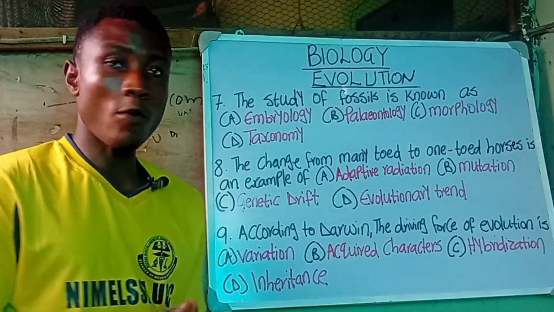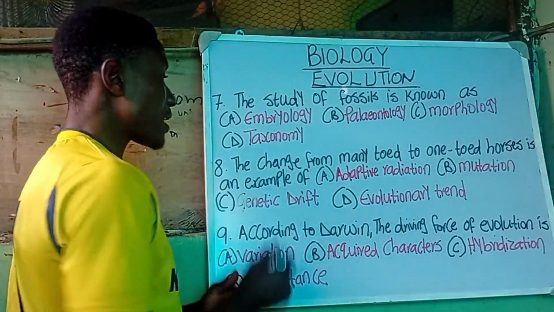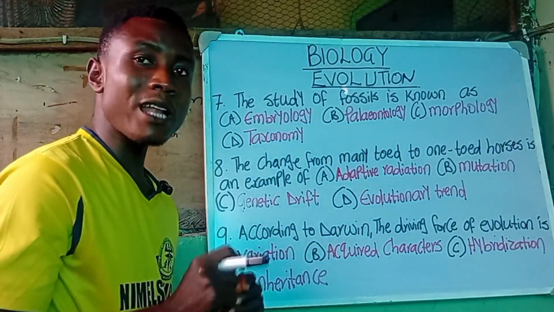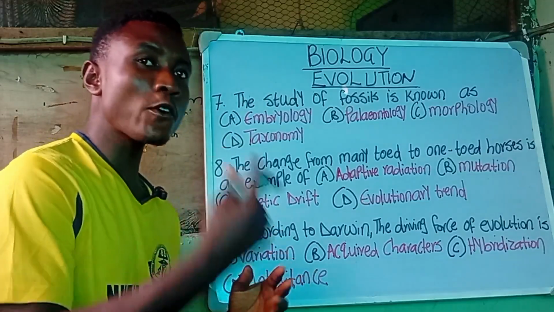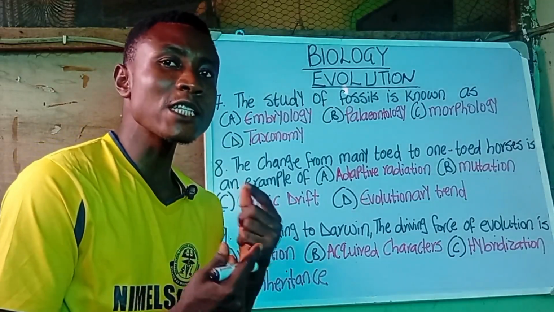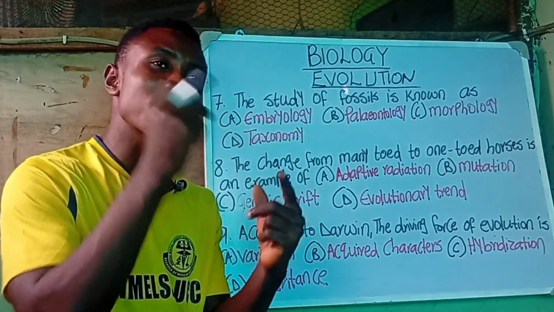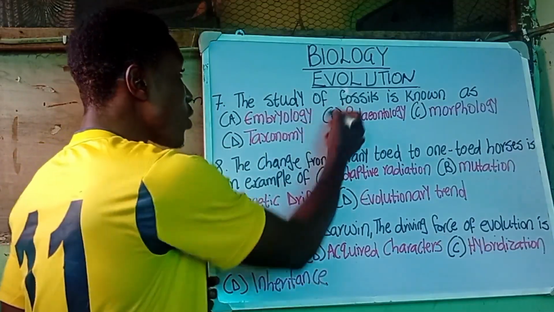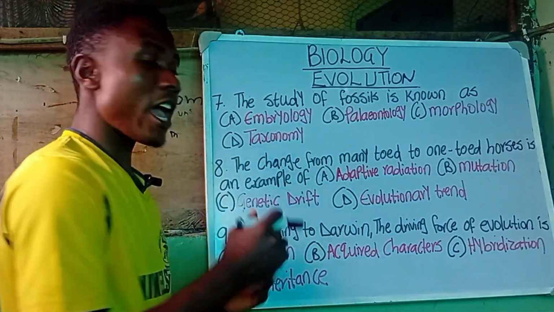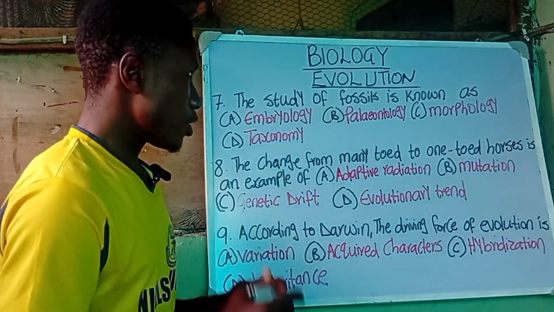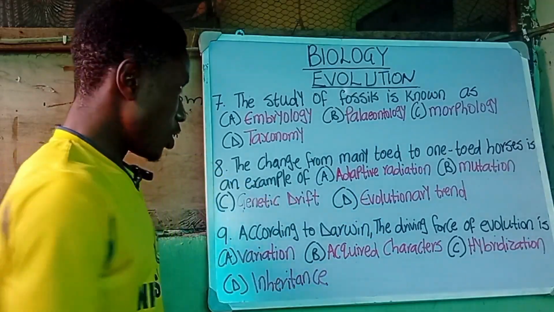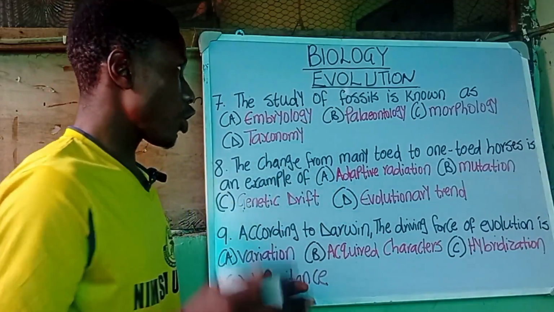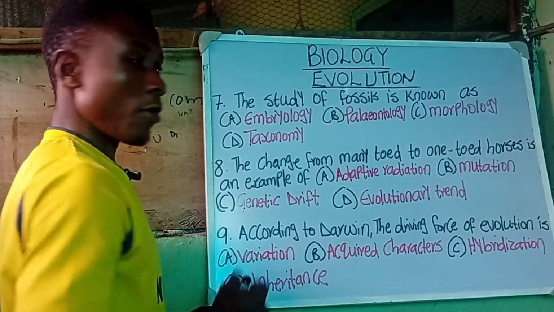Number 7, the question says the study of fossils is known as. Remember when I told you that fossils are the remains of dead organisms that have died over time. That is what is known as fossils. So the study of these fossils is known as A. Embryology, B. Paleontology, C. Morphology, and D. Taxonomy.